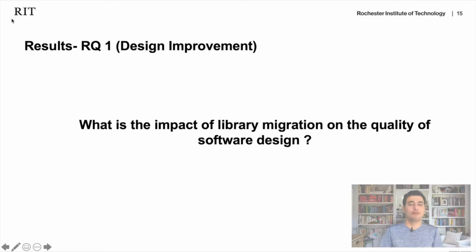So let me now go through the questions one by one and see what results we got for every research question. First one, design improvement. What is the impact of library migration on software quality? What is the impact of library migration on the coupling, cohesion, and complexity? And this is the result we got.